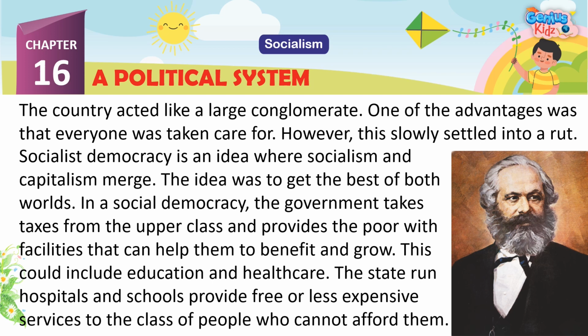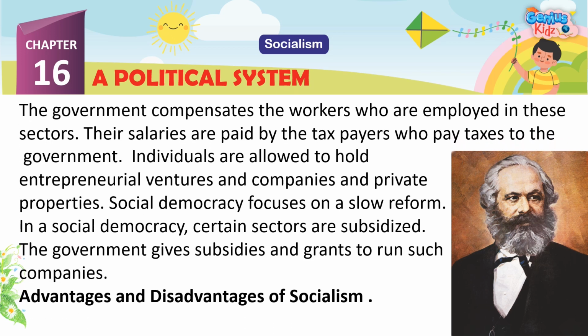Social democracy is an idea where socialism and capitalism merge. The idea was to get the best of both worlds. In a social democracy, the government takes taxes from the upper class and provides the poor with facilities that can help them to benefit and grow. This could include education and healthcare. The state-run hospitals and schools provide free or less expensive services to the class of people who cannot afford them. The government compensates the workers who are employed in these sectors. Their salaries are paid by the taxpayers who pay taxes to the government.